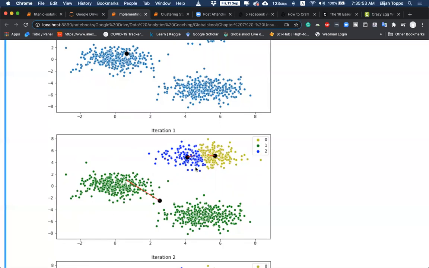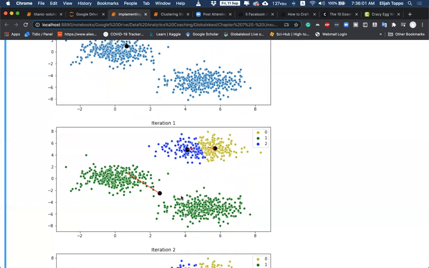This also makes sense, right? You're able to understand why it is moving and why it is assigning the clusters. Right? Yes. Okay. Let's look at the next.